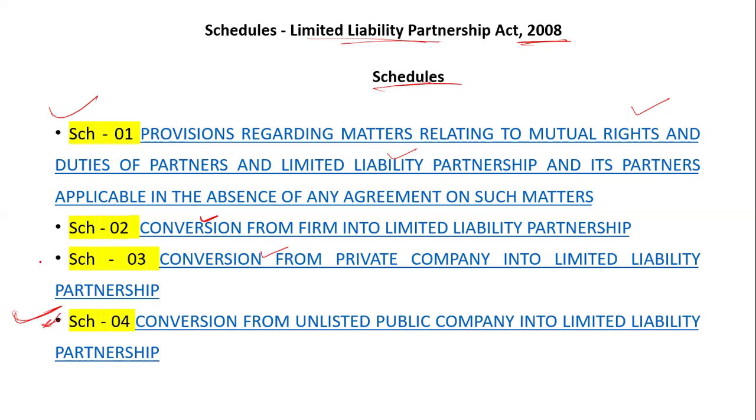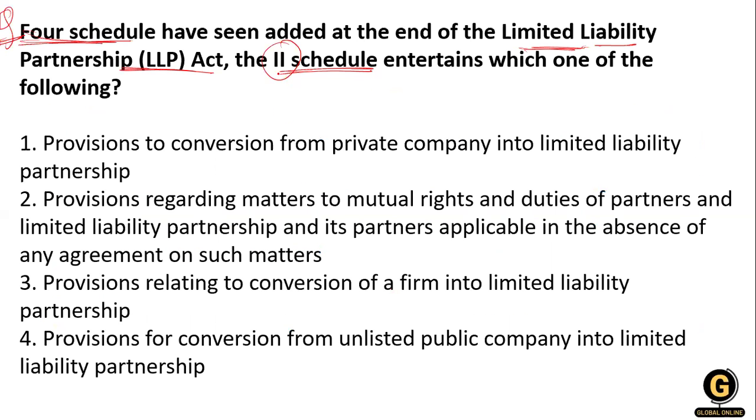Okay, and for the private company is given in schedule number 3. Conversion of the firm into a limited company is given in schedule 2, and the duties and the liabilities are given in section 1. So the question is about schedule number 2.